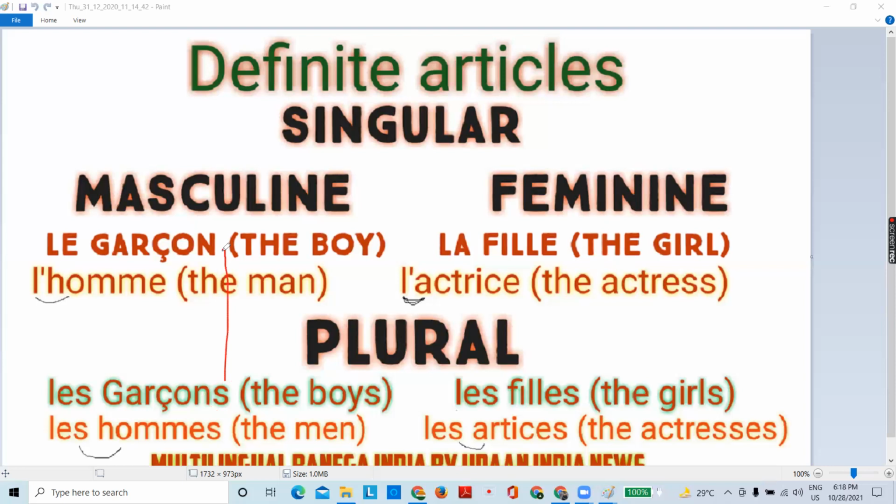Le garçon is the boy. If you want to say the boys, you will add s in the ending. And here instead of le, you will use les: les garçons.